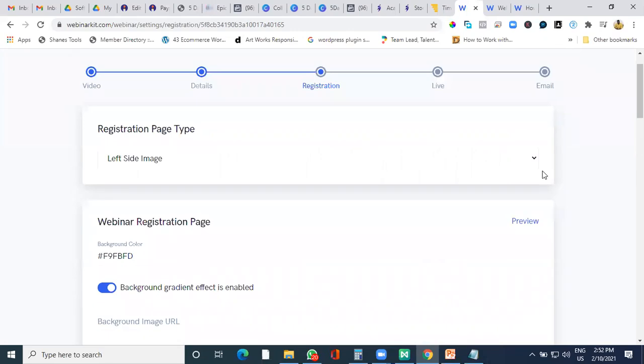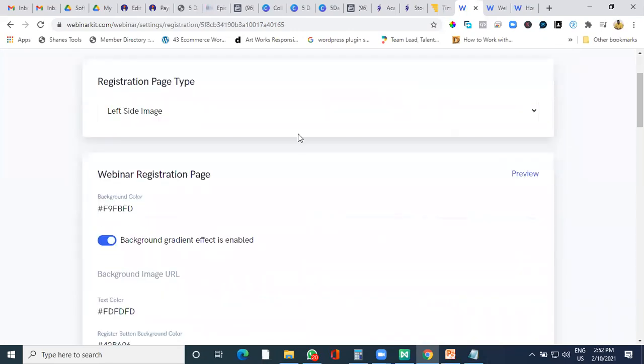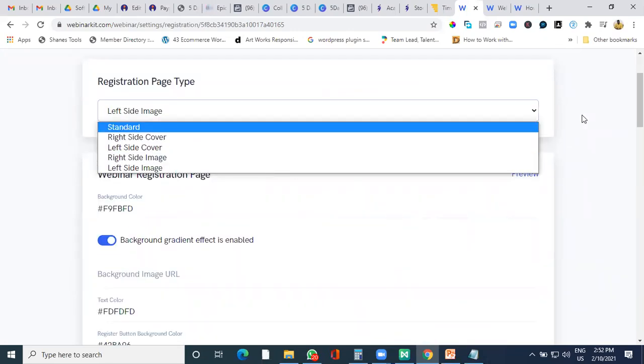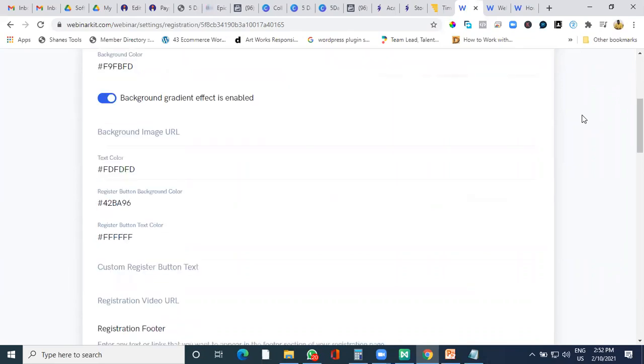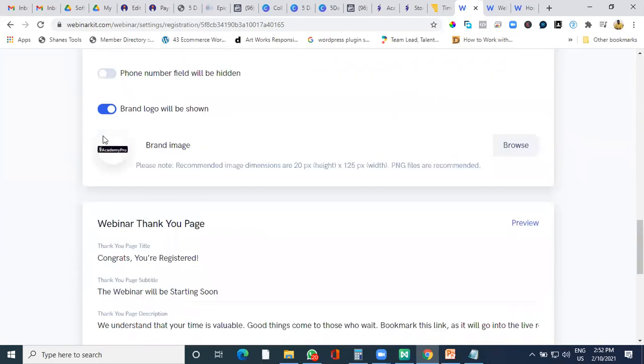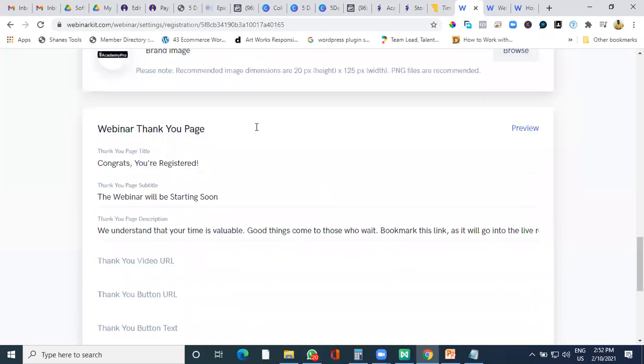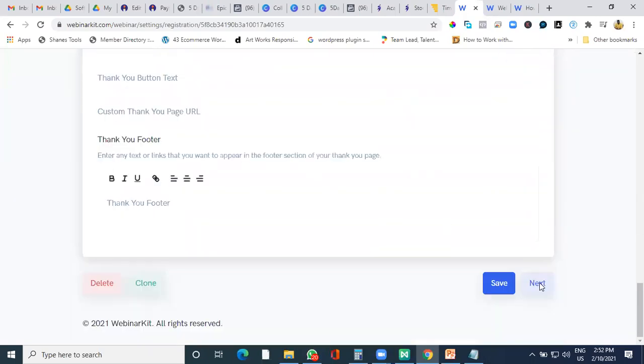Landing pages can be created as per your wish. So it is again, different size. No coding, nothing over here also. Okay, it's all related to process. You can put your brand image or a logo or your name image over there. Webinar thank you page can be created on this, as well as pollings can also be done.